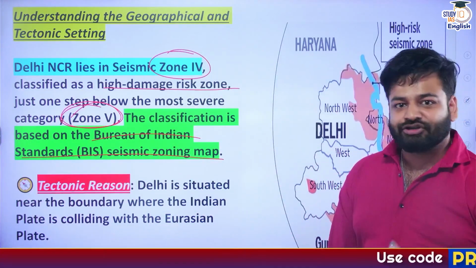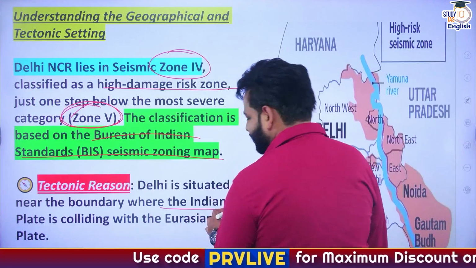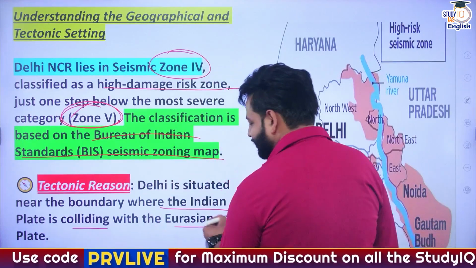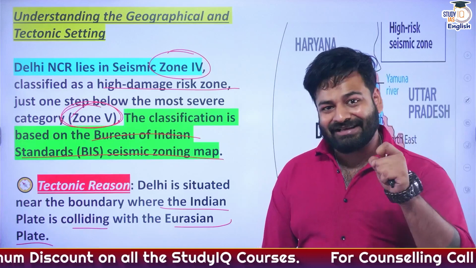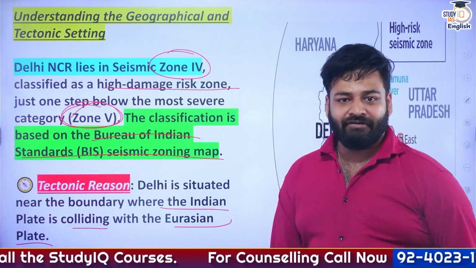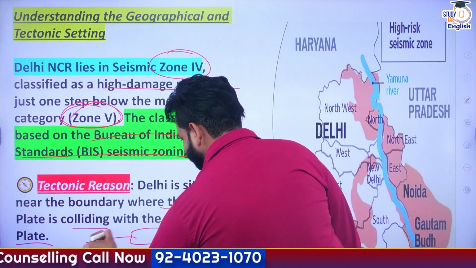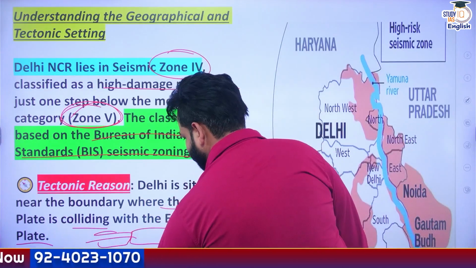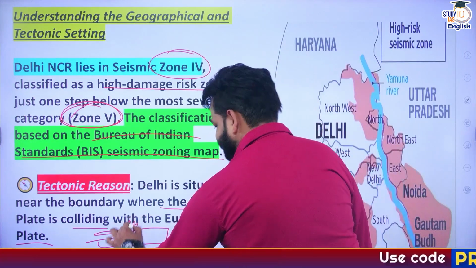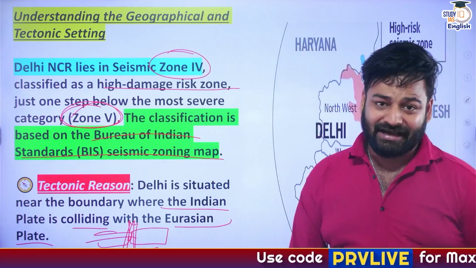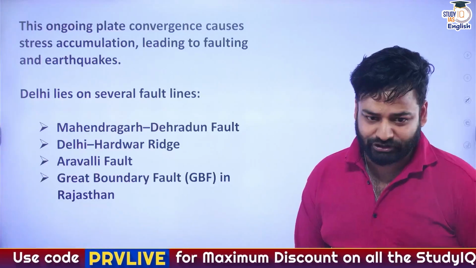Remember, the tectonic region, what is that? Delhi is situated near the boundary where the Indian plate is colliding with the Eurasian plate, okay? So Delhi exactly is on the boundary line where the Indian plate is colliding with the Eurasian plate. So this is the Indian plate and this is the Eurasian plate. And exactly on the border lines, we have got our Delhi NCR region. And that is why we are facing literally too many earthquakes, right?